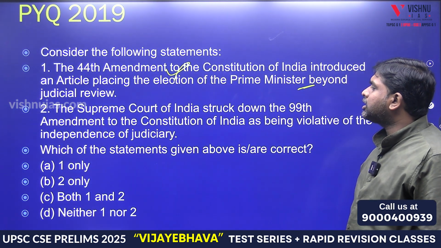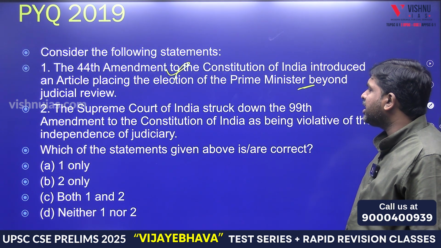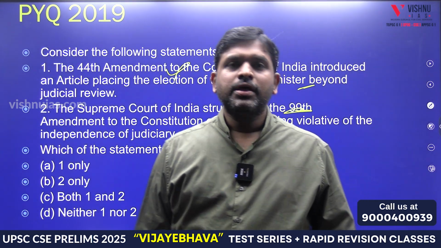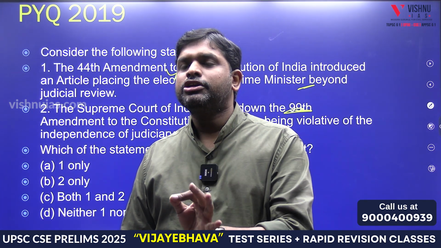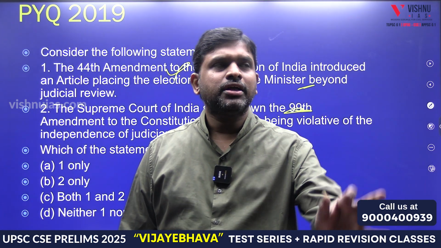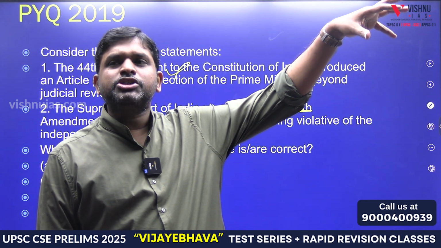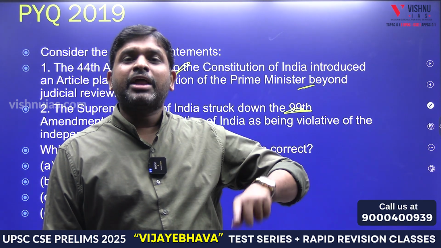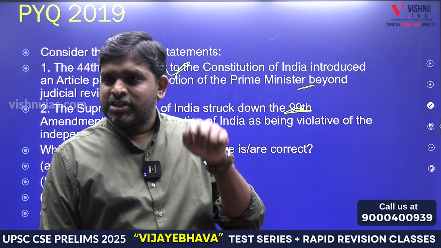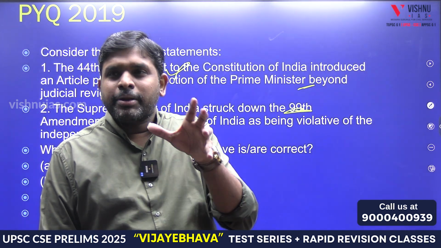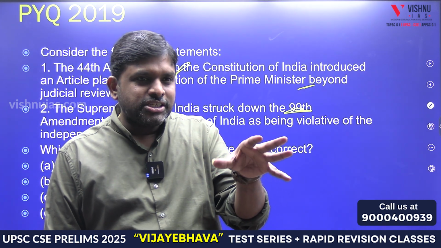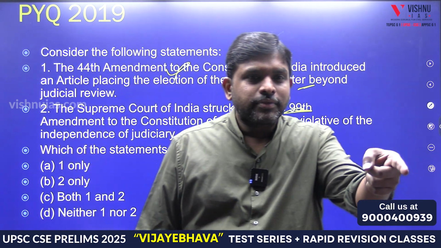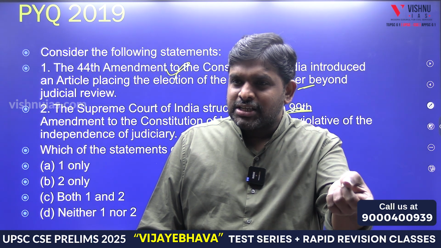The Supreme Court of India struck down the 99th Amendment to the Constitution of India as being violative of independence of judiciary. Then what is this 99th Constitutional Amendment Act? The National Judicial Appointment Commission, by the 99th Constitutional Amendment Act, told that there will be an appointment commission. This commission will be appointing the Supreme Court judges and High Court judges, and in this, what happened? Prime Minister is a member. So when the Prime Minister is a member of this particular appointment commission, there is compromise in the appointment of judges. When there is a compromise with respect to appointment of judges, independence of judiciary is not ensured. Independence of judiciary is violated.